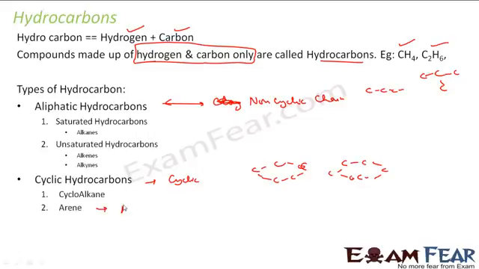Arenes are aromatic. I'll tell you why this name came actually. Normally, before actually finding the structure and all, they used to classify it based on the smell, because these things came later, right?